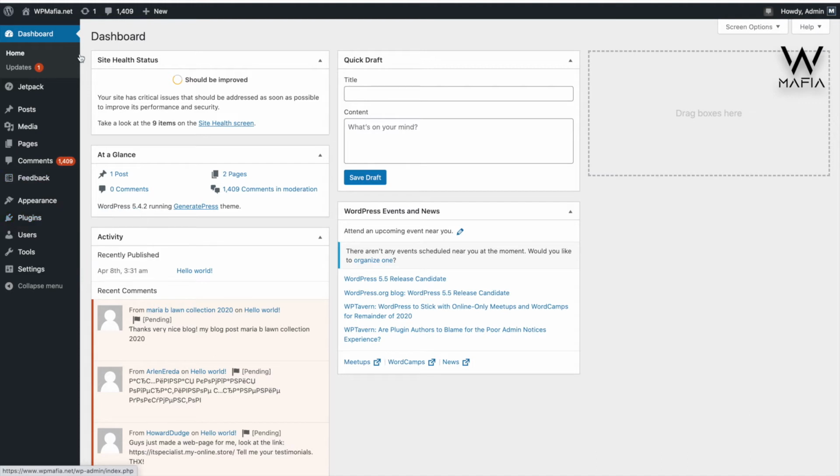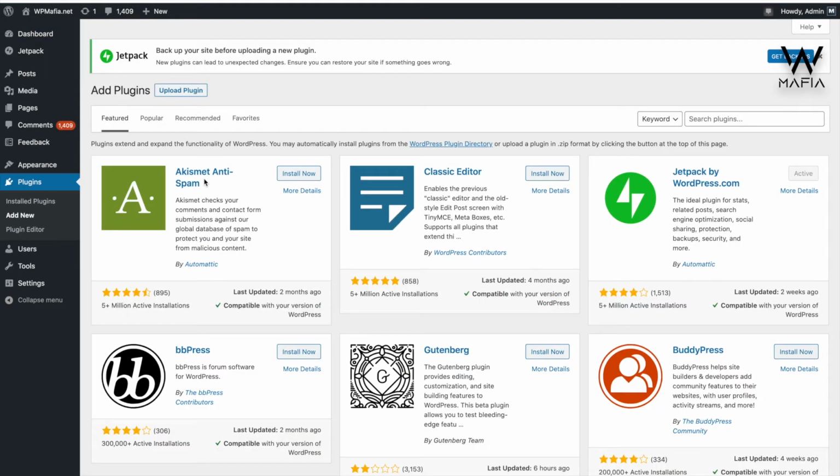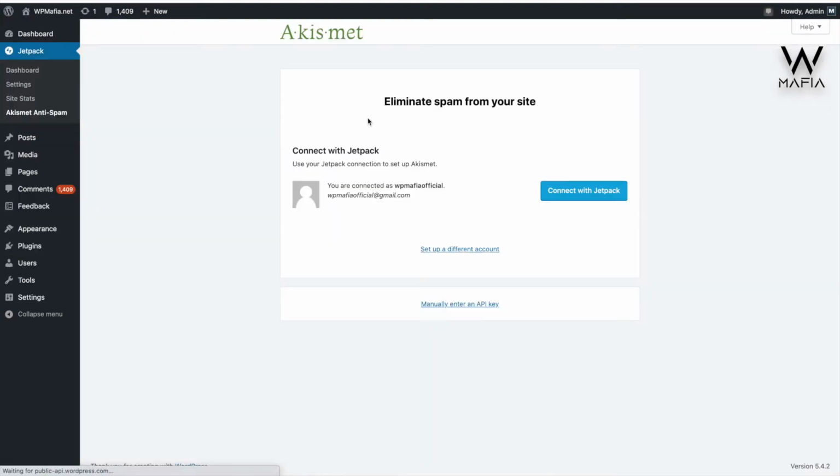First of all, log into your WordPress dashboard and click on Plugins, then Add New Plugin. In the featured section, you can see the first plugin is Akismet Anti-Spam. You can also search for the plugin here, but you can install it from there also. I have installed and activated the plugin, and as I already said, you must have the Jetpack plugin because